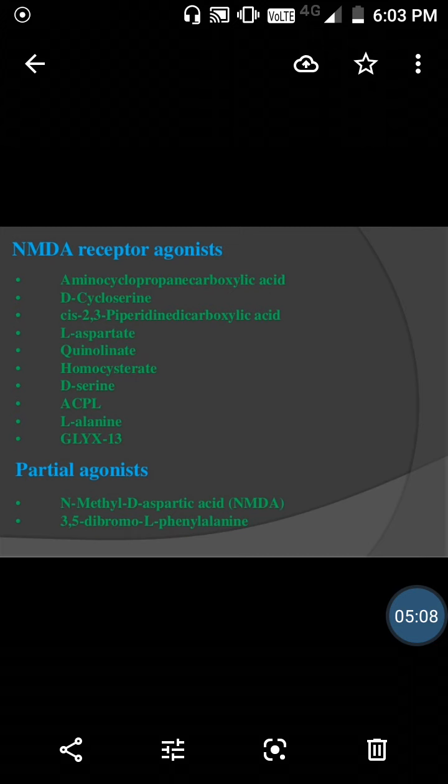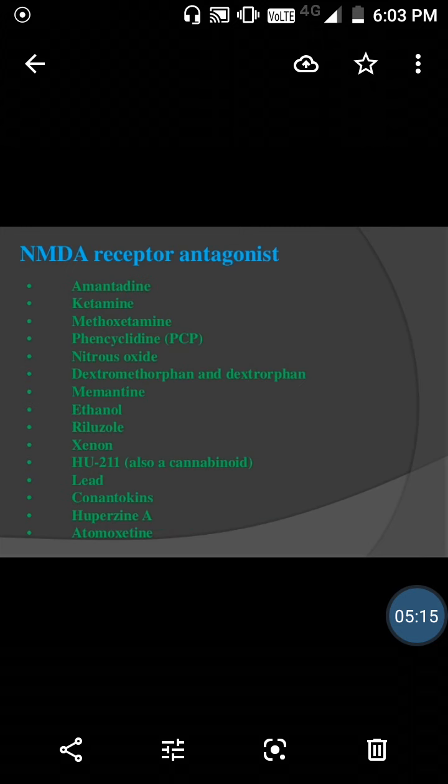N-methyl D-aspartic acid, 3,5-dibromo-L-phenylalanine. So these are the agonists. NMDA receptor antagonists are amantadine and ketamine. Ketamine is an anesthesia agent. Then methoxetamine, nitrous oxide, which is a vasodilator, lead, and xenon. These are the examples of NMDA receptor antagonists.